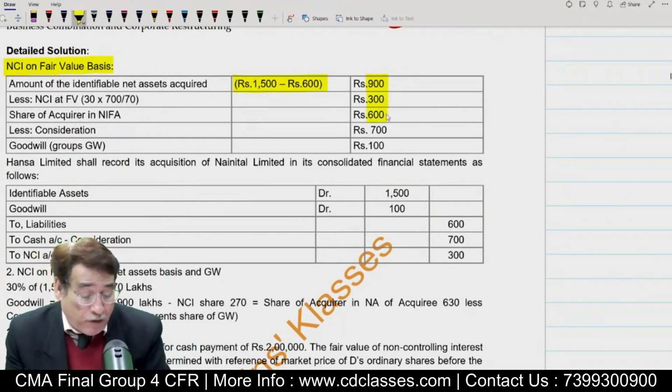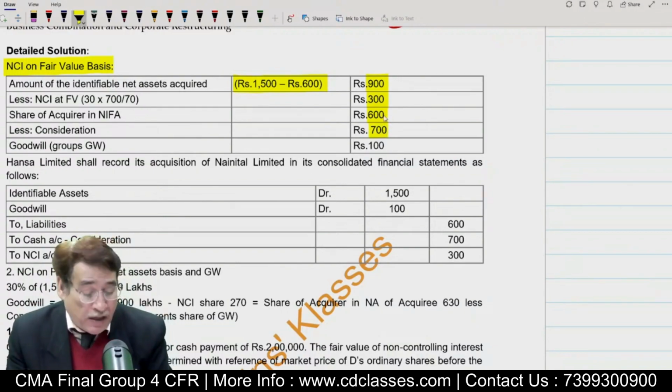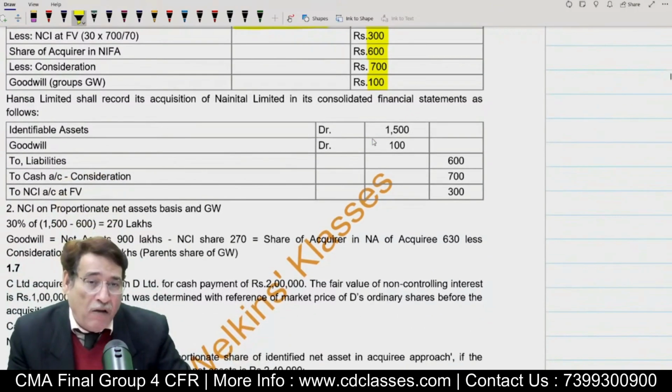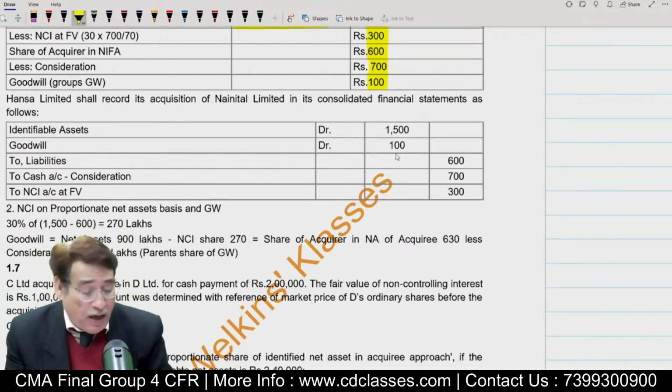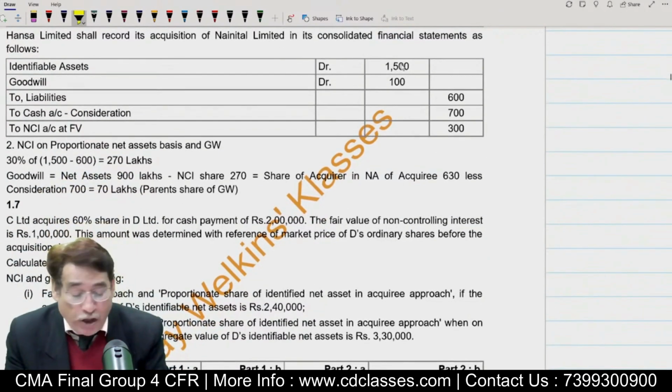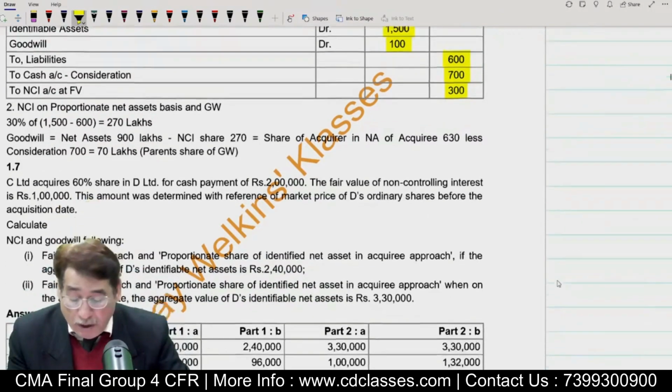By subtracting this figure, you will get acquired share 600 and you will compare it with the amount of consideration which you have paid. So you have paid 700 and acquired share of net asset is equal to 600. In this case, there will be goodwill. So when NCI is measured at fair value, we are getting a goodwill of 100. And you can pass the entry. I told you best way of passing the entry, first write the asset, then write the liability. That means you have now so far written net assets, compare it with the NCI, and then write the consideration, then better write the amount of goodwill.